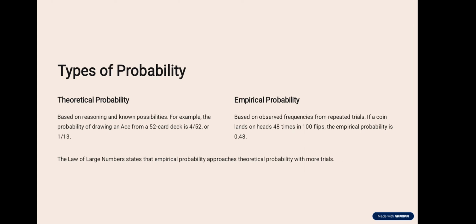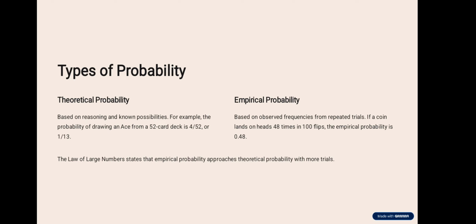Types of probability. Theoretical probability is based on reasoning and known possibilities. For example, the probability of drawing a heart from a 52-card deck is 13/52, or 1/4.